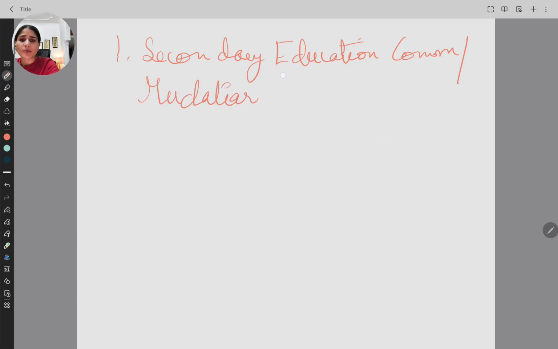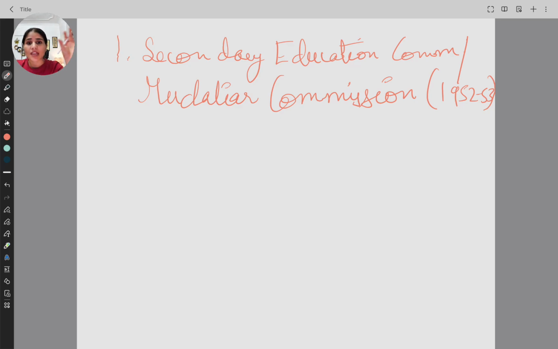If we refer to any of the books or any other place, the Secondary Education Commission is also called Mudaliar Commission. It's very important to remember the dates. It's 1952 to 53. In the year 1952 the commission was set up and it came up in the year 1953. It is called Mudaliar Commission because Dr. A. Lakshmana Swamy Mudaliar was the chairman of this commission. He was the vice chancellor of the Madras University.